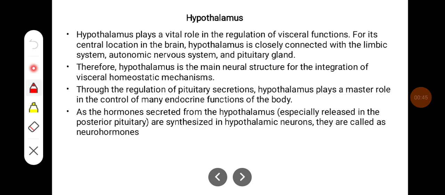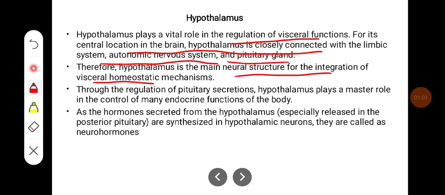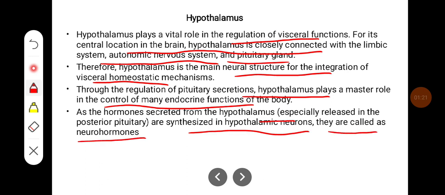Hypothalamus plays a vital role in regulation of visceral functions. For its central location in the brain, hypothalamus is closely connected with the limbic system, autonomic nervous system, and pituitary gland. Therefore, hypothalamus is the main neural structure for the integration of visceral homeostatic mechanisms. Through the regulation of pituitary secretion, hypothalamus plays a master role in the control of many endocrine functions of the body. As the hormones secreted from the hypothalamus, especially those released in the posterior pituitary, are synthesized in hypothalamic neurons, they are called neurohormones.